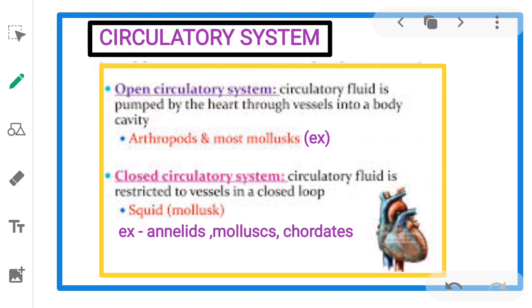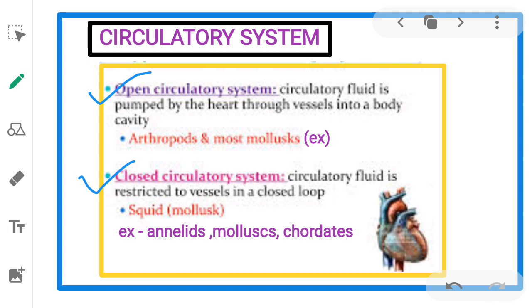Here also there are two types of circulatory system. One, open type circulatory system, another one, closed circulatory system. In the open type circulatory system, circulatory fluid is pumped by the heart through vessels into a body cavity, means the blood is pumped out of the heart and the cells and tissues are directly bathed in it. Example, arthropods, mollusks. Next, closed circulatory system.